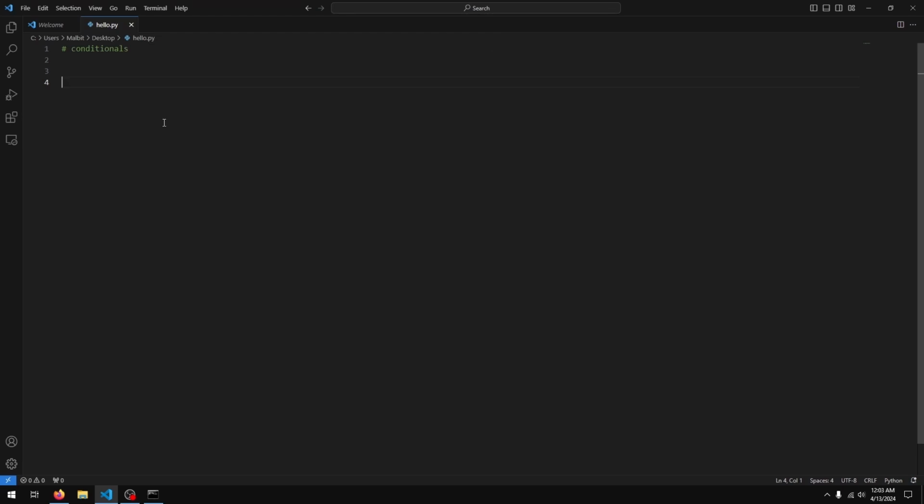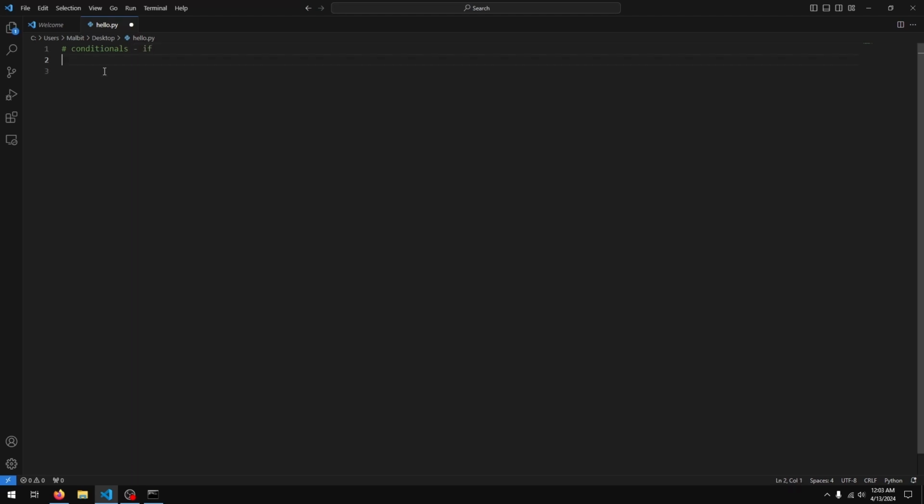Welcome to the lesson on conditionals. So conditionals allow us to execute code based on a condition. If some specific condition is met, then a piece of code executes. If it's not met, it is not executed. In Python, the conditional we normally use is an if statement, right?